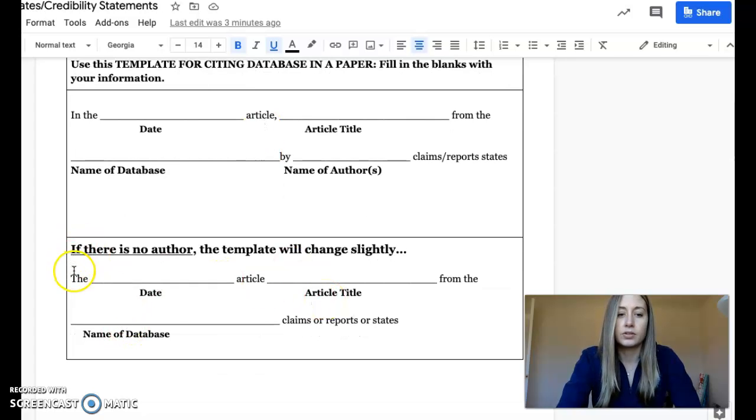Notice how this one starts with the date. So it says in the date article, and then it gives you the article title from the name of database, claims or reports or states. So if there isn't the name of the author, you can do it like this and just exclude the author name. But still you can see there's a lot of information here, so we know exactly where you got the information from.